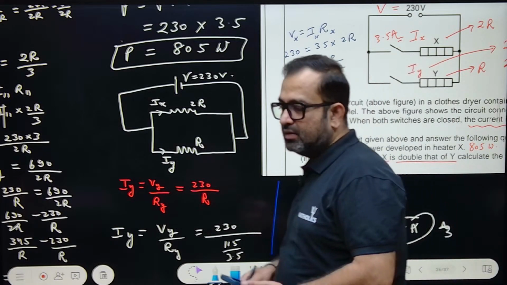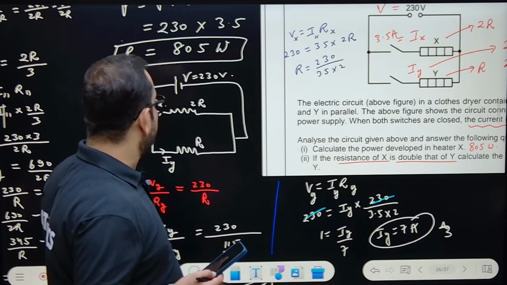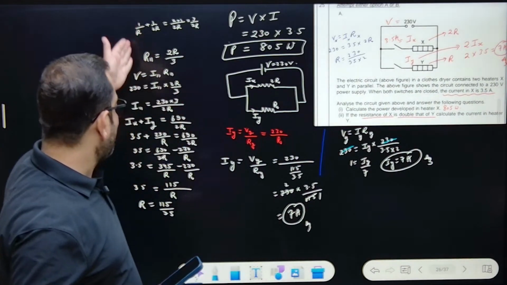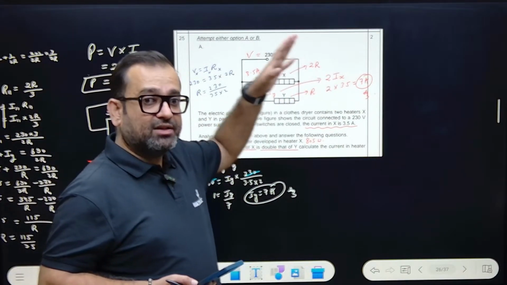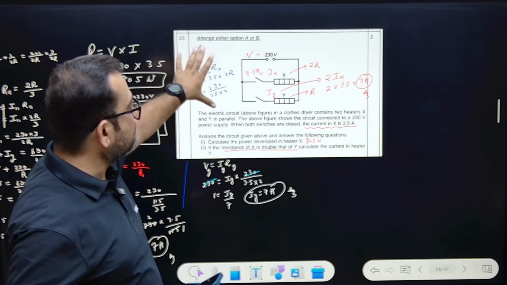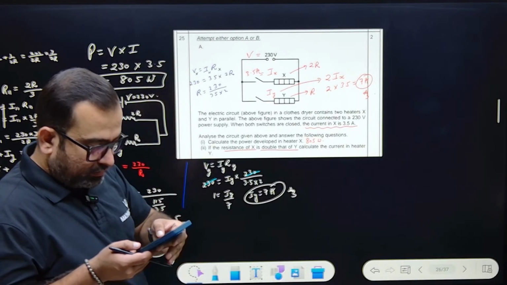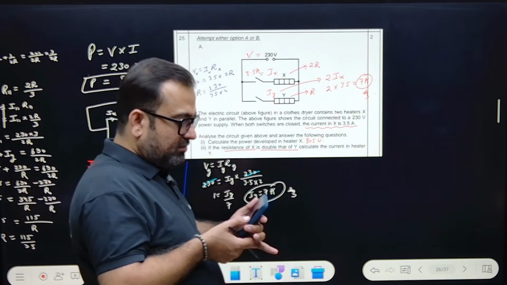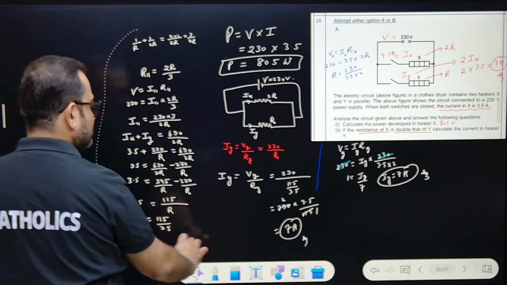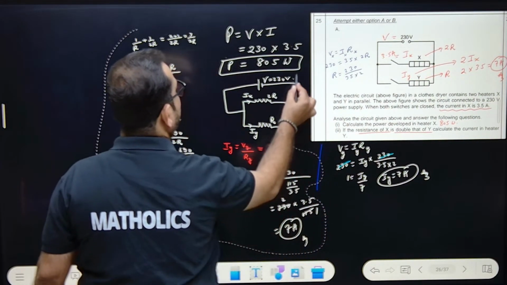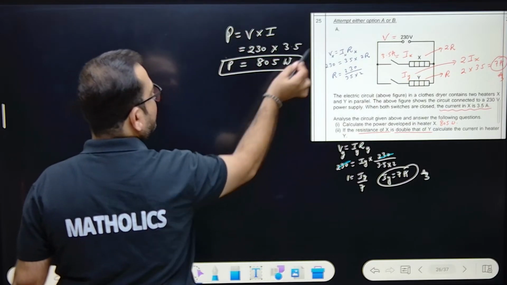Yes or no? Three ways I told you how to calculate. If you want to get mixed up like this, okay. If you want to make it very easy, do it like this. But actually, if you want to score 2 marks, you must do it like this. Direct is easy, but you'll get confused. You simply remove this thing. You need not calculate all of this. You just focus on this.